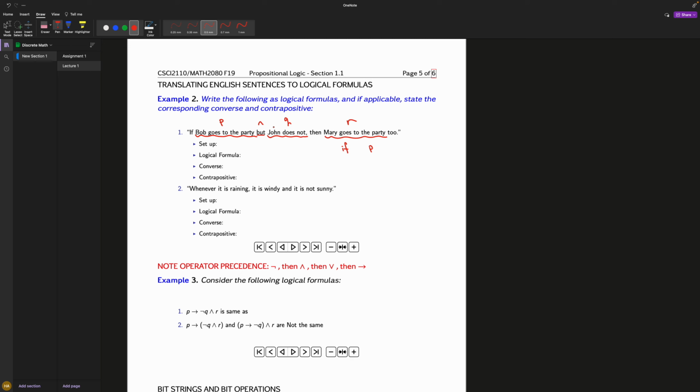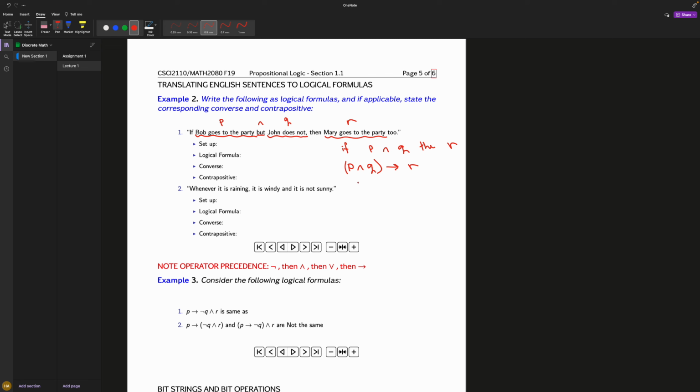But also, if Bob doesn't go to the party, then I won't come, because one of them is Bob goes to the party and John does not. So I need both of them to be true or else I'm not going to go. Okay, so I'm saying if P and Q, then R, right? And so if I put this into logical notation, I'll say in brackets, P and Q, then